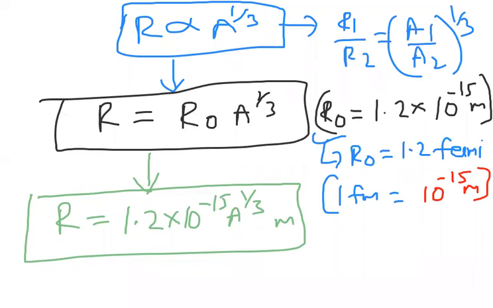Now observe carefully. We discussed the radius, everything fine. Let us enter into the next topic, which is surface area. Note one point: just now I told R is proportional to A power 1 by 3. What is surface area, beta?